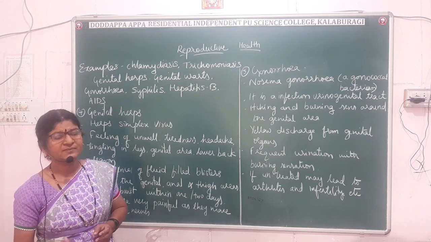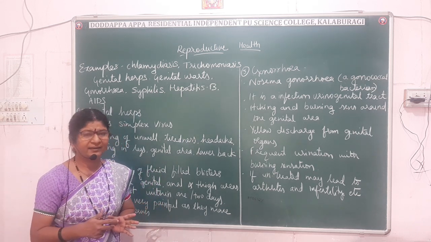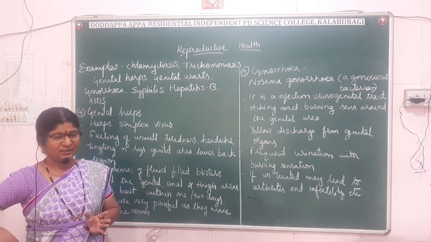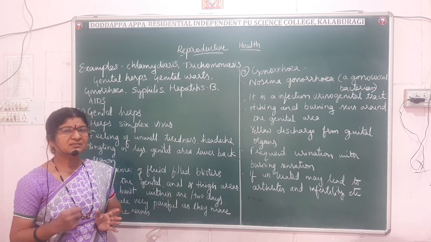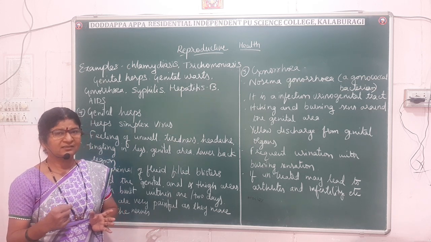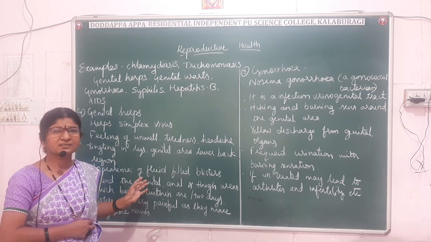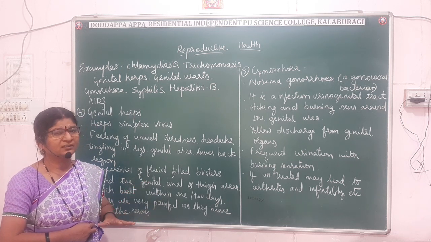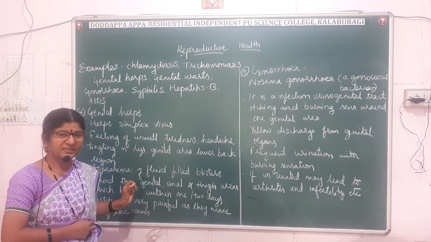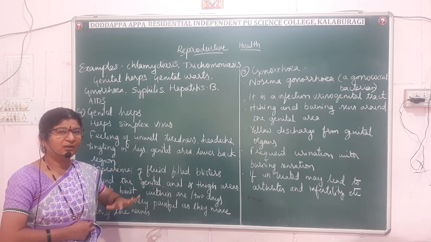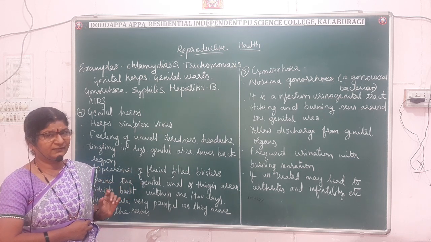What are the symptoms? A feeling of being unwell, tiredness, headache, and tingling at the lower back, genital organ, and the legs. Blisters will appear around the genital area, and the blisters will burst usually within 1 or 2 days. These blisters are very painful because they move along the nerve, and you know that nerve is the sensory cell of our body.